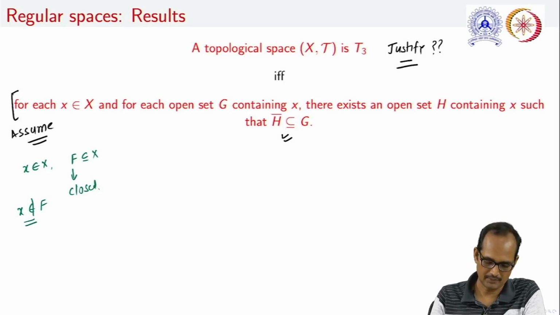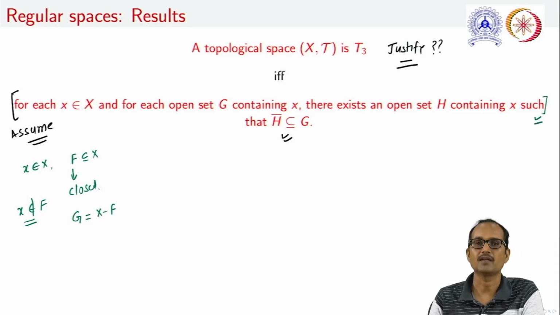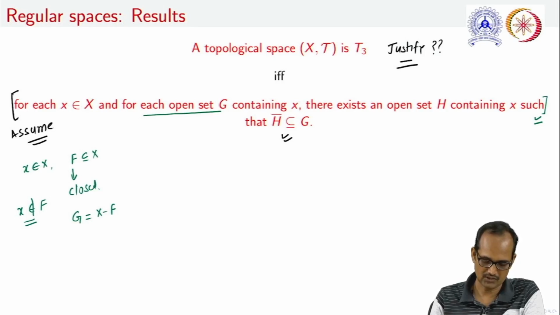If we are beginning with this one, why not let us take a set G which is complement of F, because we have to use this statement and this statement is based on the concept of open sets. So if we are taking G as complement of F, what we can say is that this G is an open set.